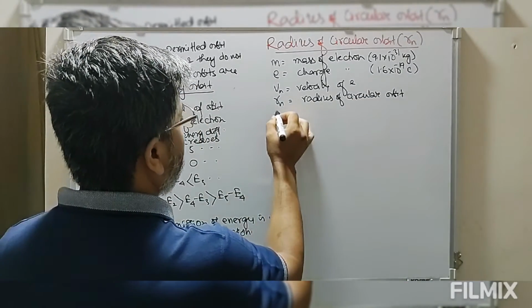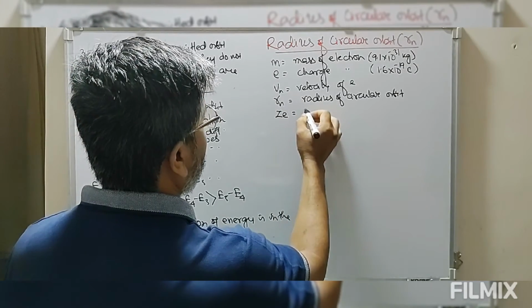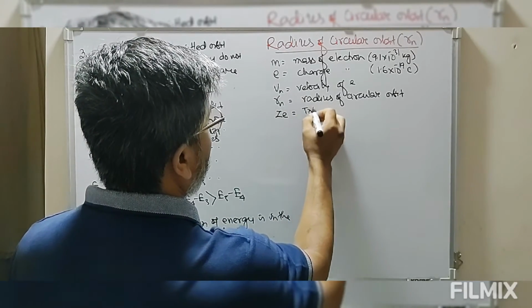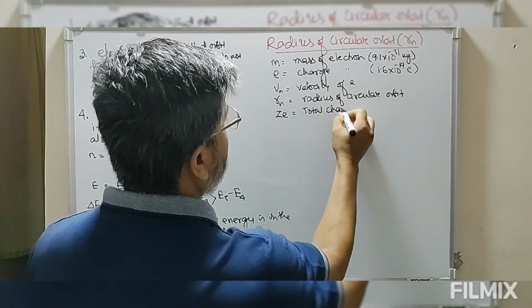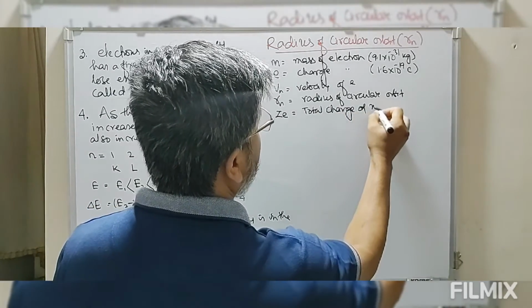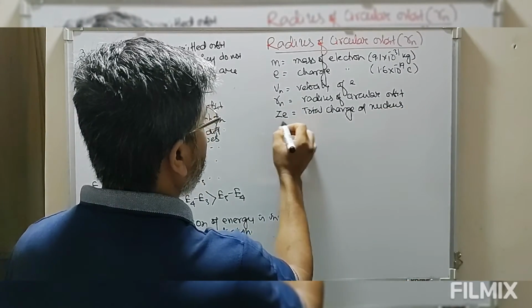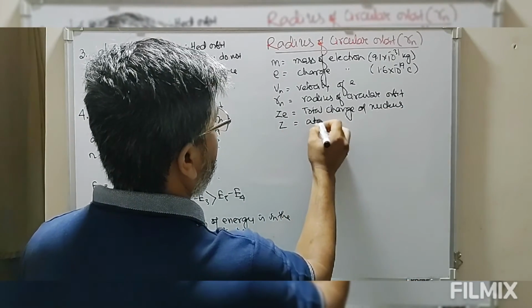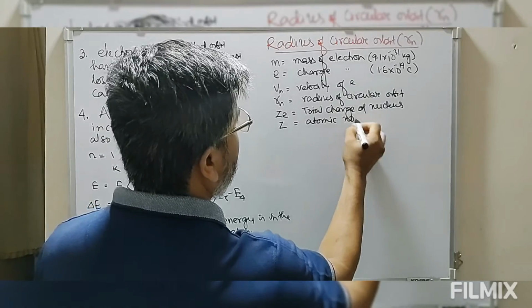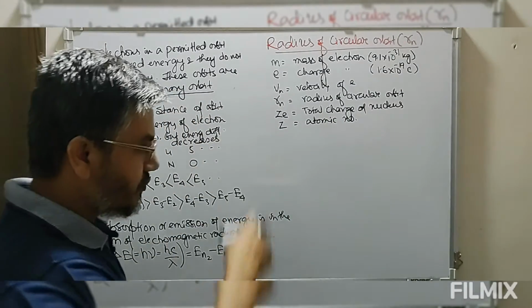Then this Ze is the total charge of the nucleus, where Z is the atomic number. So now look at this.